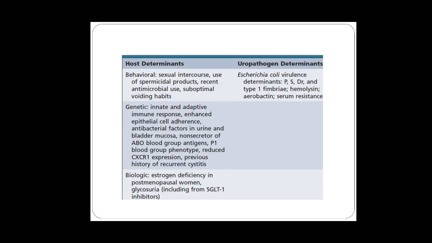There are some genetic factors, which may be innate or adaptive immune response, enhanced epithelial cell adherence, antibacterial factors in the urine and bladder mucosa. Some are non-secretors of ABO blood group antigens, P1 blood group phenotypes, reduced CXCR1 expression, and previous history of recurrent cystitis. The biological factors include estrogen deficiency in postmenopausal women, and glycosuria, including from SGLT2 inhibitors. Uropathogen determinants: virulence of the bacteria is an important determinant.